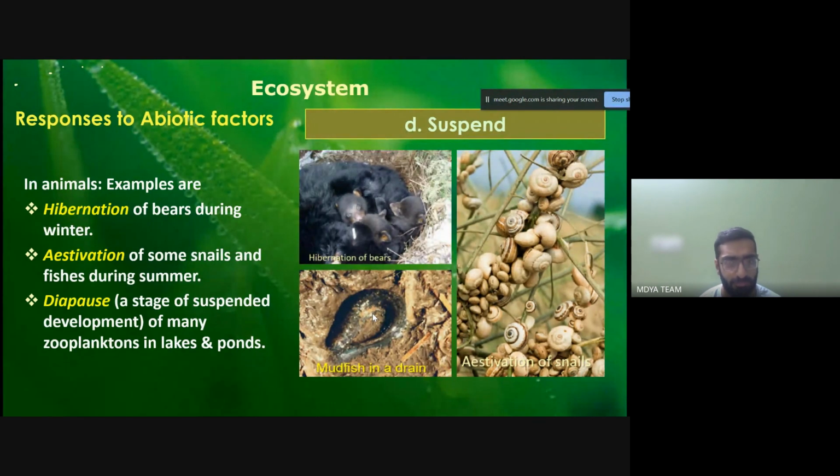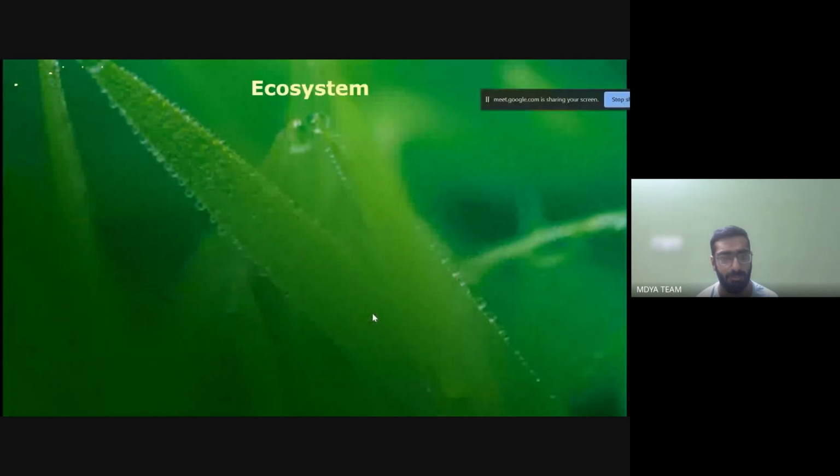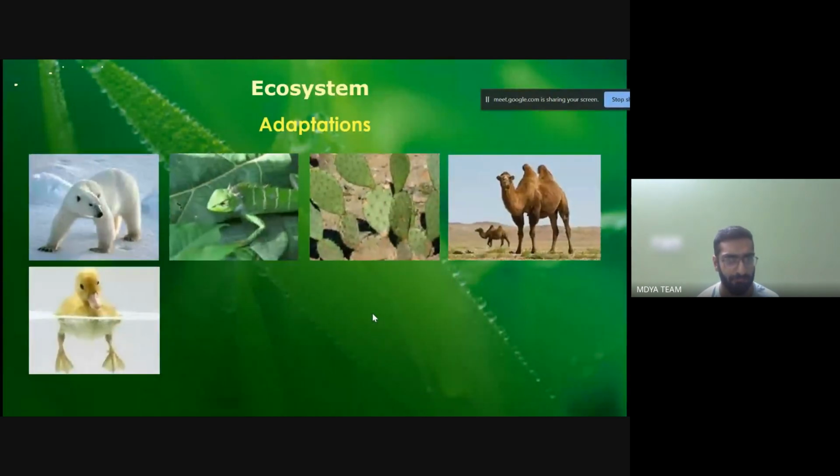Snails and fishes suspend their activity during summer, and for zooplanktons in lakes and ponds, the development stage is suspended, which is called diapause. Pause means suspension. So these are the four ways in which you are able to maintain homeostasis.